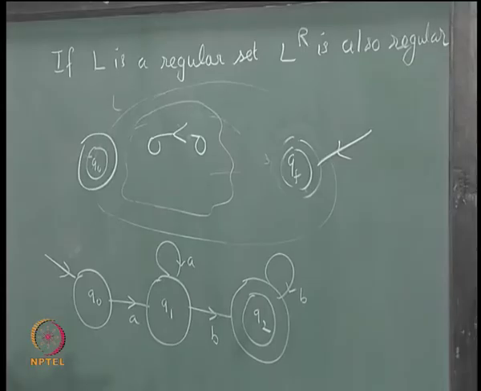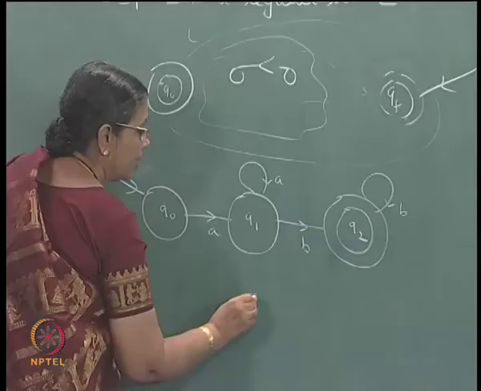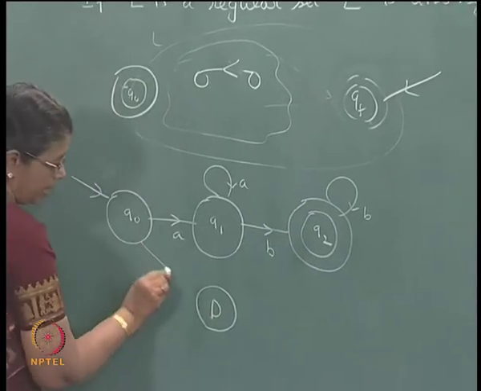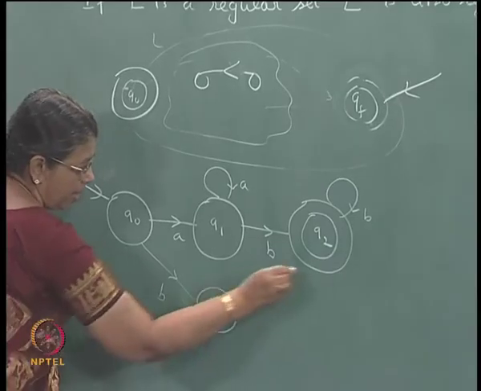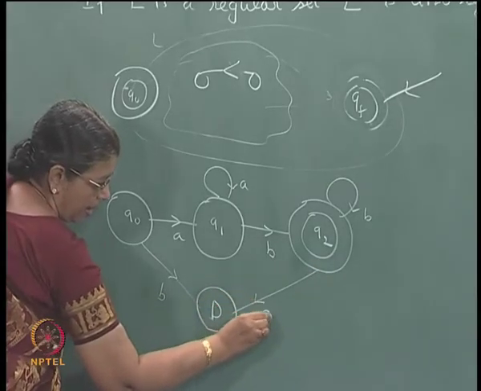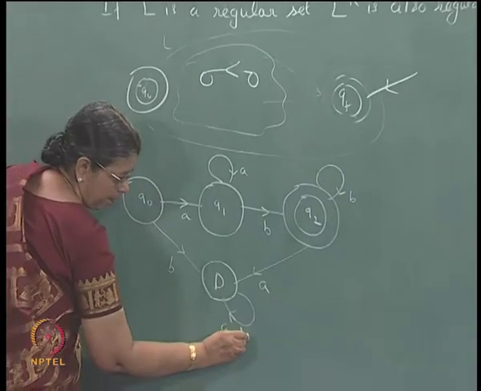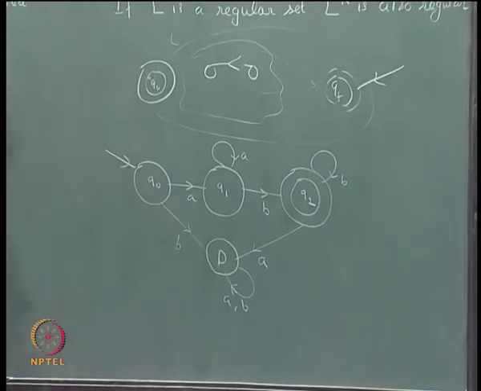I will tell you why it is not necessary, but if you want you can even draw the dead state, does not matter. Okay, I will draw the dead state, but actually you can omit that also. Dead state, b, a, comma b. This accepts a power n b power m.